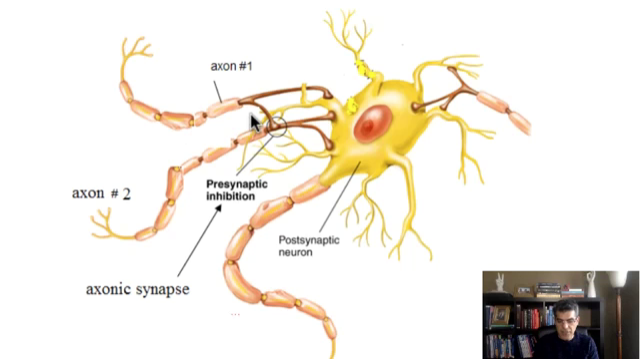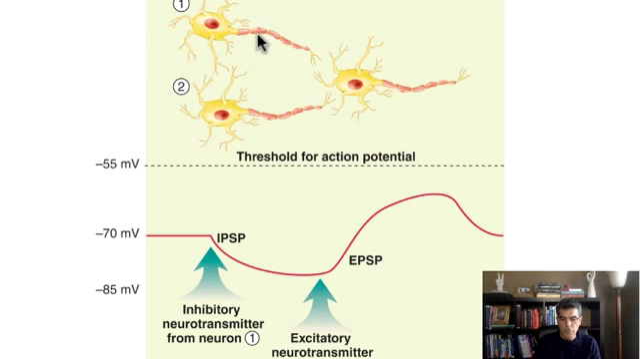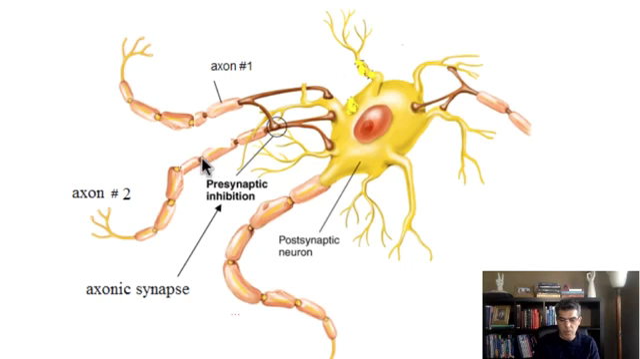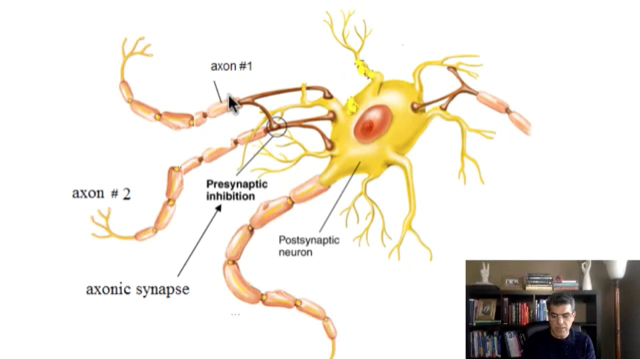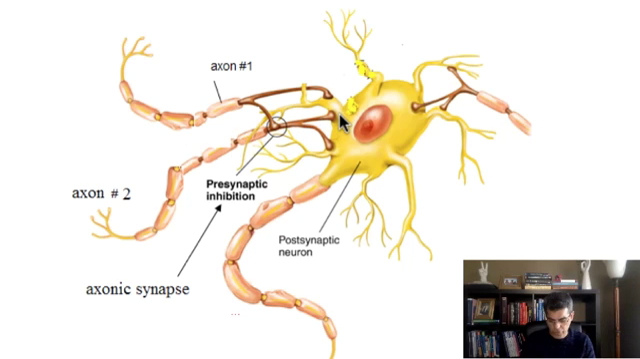Now realize there's a difference between this one and this one. Neuron number 1 and neuron number 2 have no connection here. 1 and 2 separately are going to attach to the postsynaptic neuron. Here, axon number 1 blocks axon number 2. So this is called presynaptic inhibition because it's going to inhibit axon number 2 before axon number 2 even stimulates the postsynaptic neuron. In this scenario, axon number 1 is going to prevent influx of calcium. As a result, axon number 2 does not get a chance to release excitatory neurotransmitter.